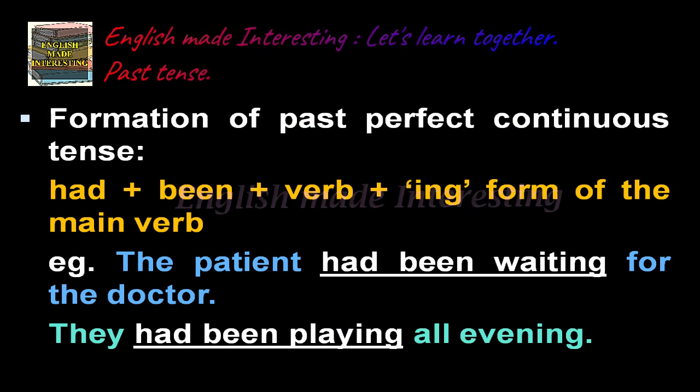Formation of past perfect continuous tense. Had plus been plus verb plus ing form of the main verb. Example, the patient had been waiting for the doctor. So here you can see that it is had plus been plus verb wait, and the ing form of the verb is waiting. So the sentence is, the patient had been waiting for the doctor. They had been playing all evening.